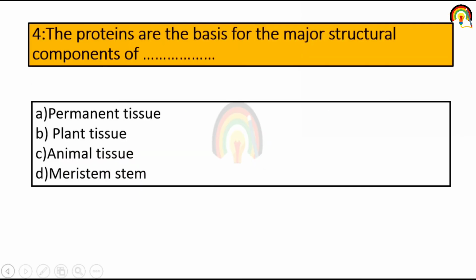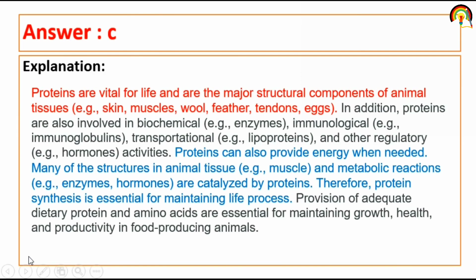Next one, proteins are the basis for the major structural component of. So proteins are the basis for the major structural component of animal tissue. So the third one is correct. Proteins are vital for life and are the major structural component of animal tissue, like skin, muscle, feather, tendon, eggs.